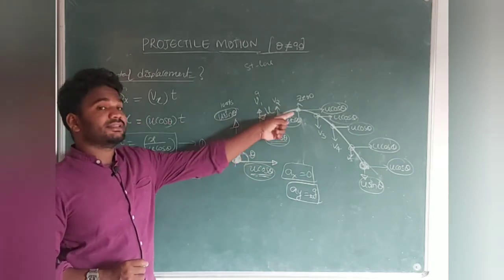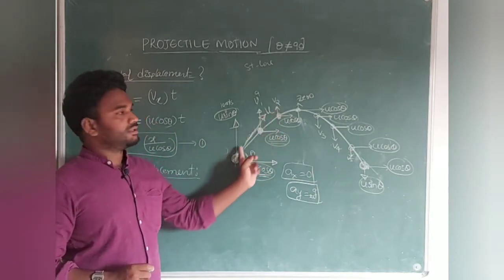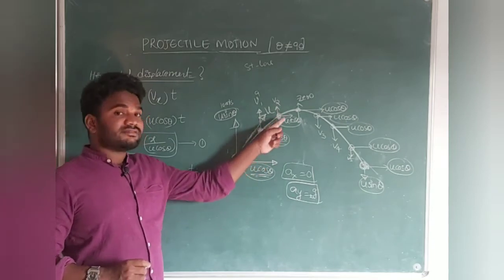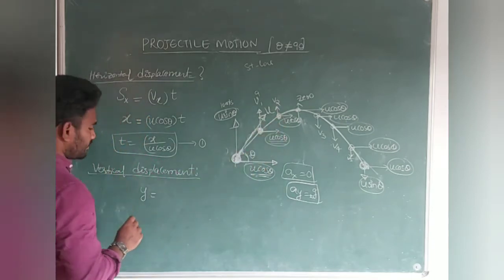But you should not take that in this case. Why? Because it has some acceleration. So it has some change in velocity. That's why definitely y is equal to S is equal to ut plus half at square. That formula you have to use.